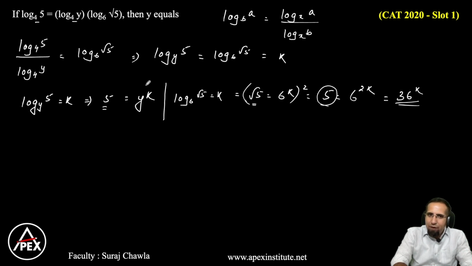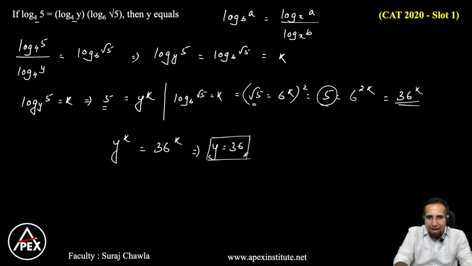In the other case I have 5 is equal to y to the power k. So we can equate y to the power k is equal to 36 to the power k. Since the powers are same, we can conclude that the value of y is equal to 36, and that becomes our required answer. So again, a very interesting question guys.